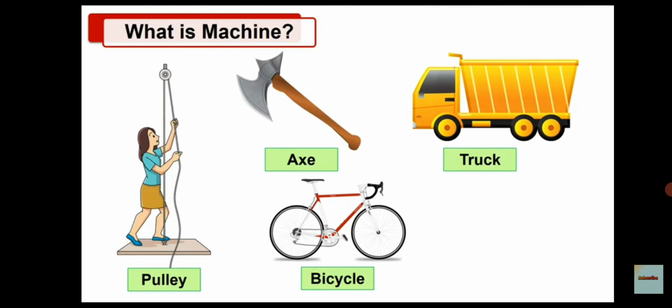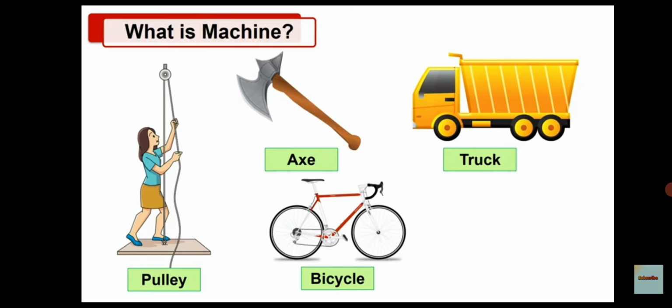So all these devices are called machines. So children, here we will see that such devices which take less effort, we will use such type of machine.